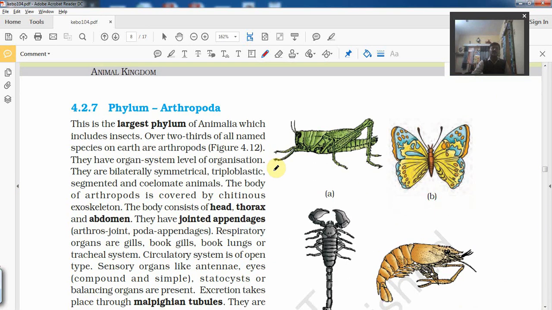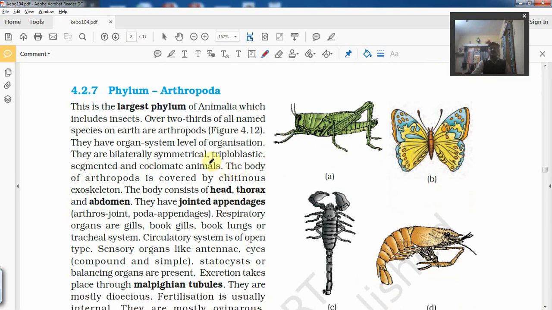Next important phylum is Arthropoda. Arthropoda have a jointed body, and it includes all different types of insects. Arthro means jointed, poda means legs or appendages. Their foot, body parts have joints, so jointed body.